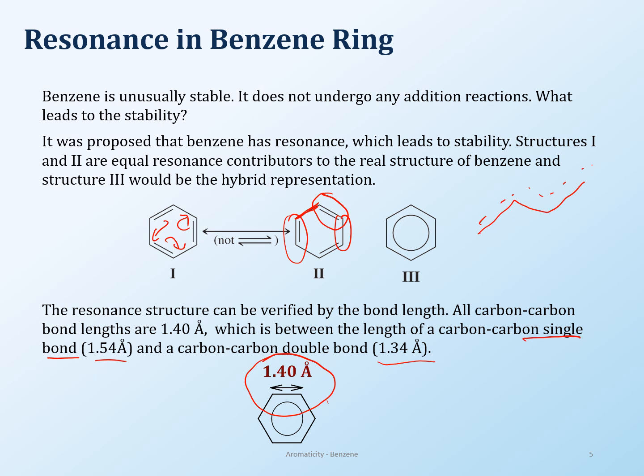So that gives it a little bit of stability also, because remember, it's not doing any addition reactions as well. So if it has double bonds, it should still react, right? But the double bonds are not doing any kind of addition reaction. So there are two problems going on. One was the problem of the structure, and the second problem we haven't solved yet is that of the reaction itself. Why doesn't it undergo addition reactions?